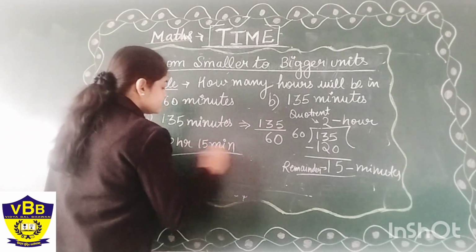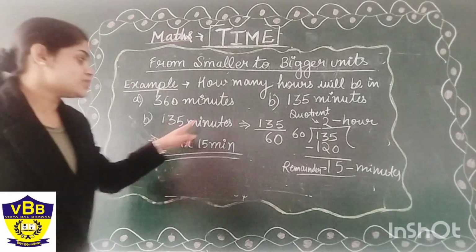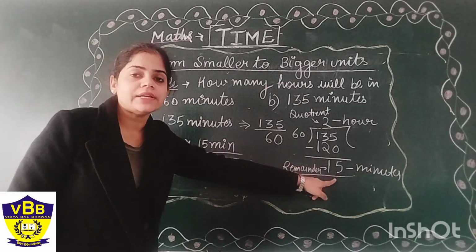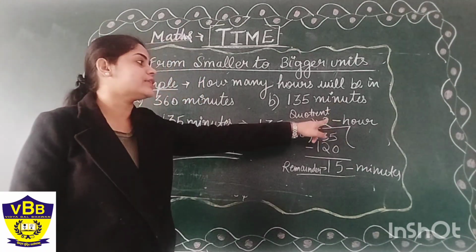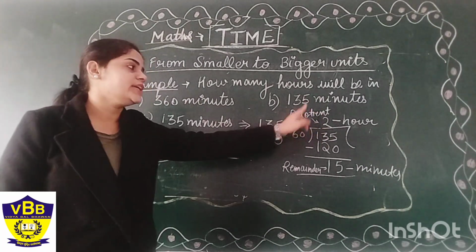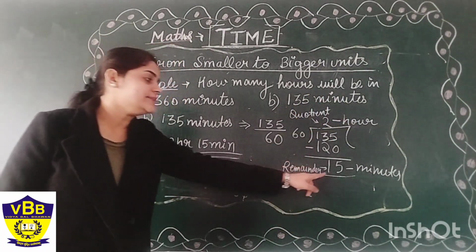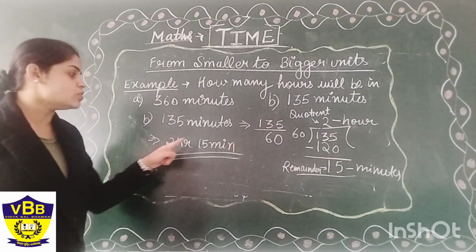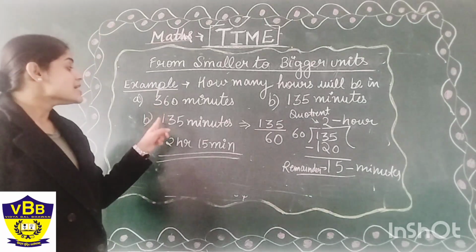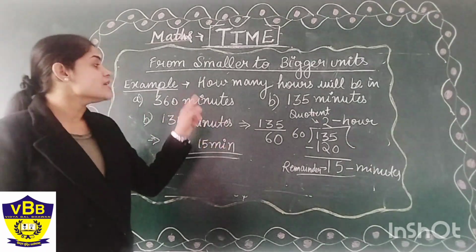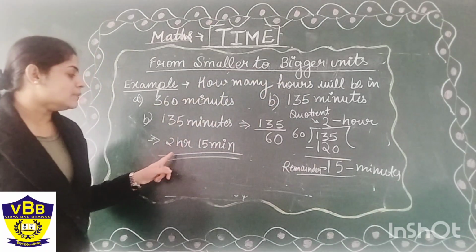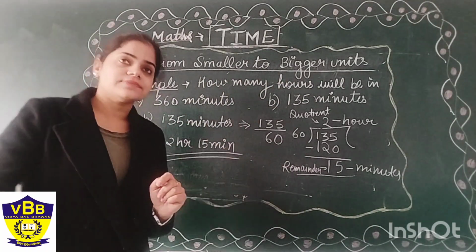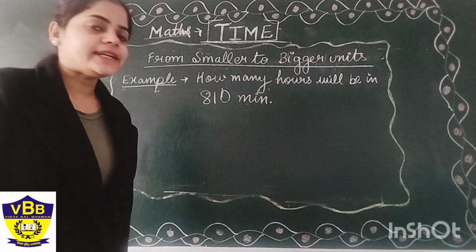You got my point? What we have done in this: first we have divided it with 60 and then after the division the remainder comes here, 15, and the quotient comes here, 2. The quotient is considered as hour and the remainder is considered as minutes. So our final answer will be 2 hours and 15 minutes. That is, 135 minutes, when we convert it into hours, will be 2 hours and 15 minutes. Do you got this point students? I hope you got. Let us see another example.